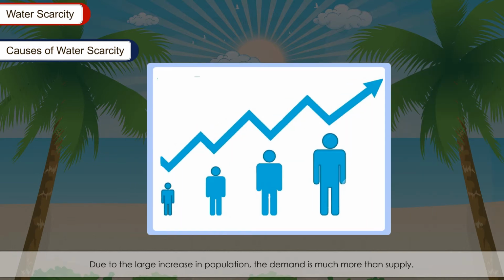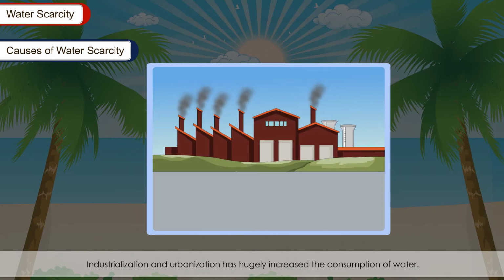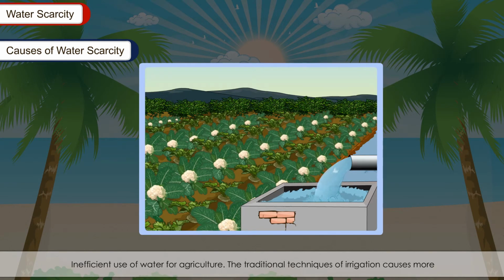Due to the large increase in population, the demand is much more than supply. Industrialization and urbanization has hugely increased the consumption of water. Inefficient use of water for agriculture, the traditional techniques of irrigation, causes more water loss due to evaporation, drainage, percolation, and excess use of groundwater.